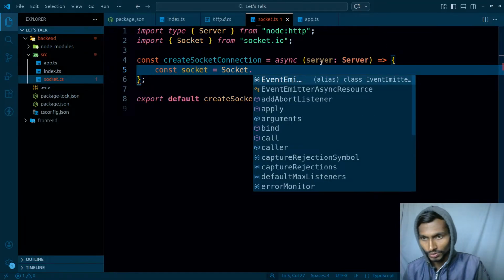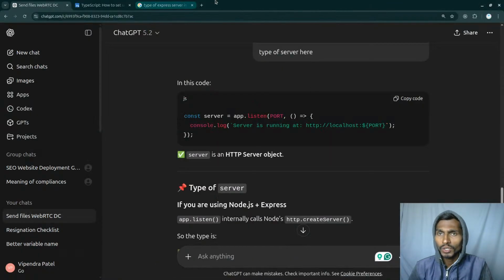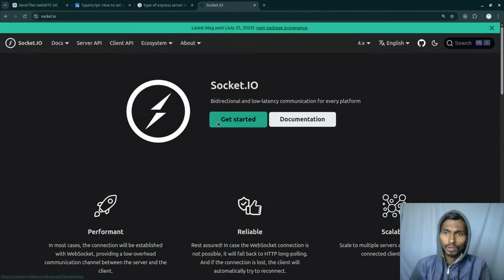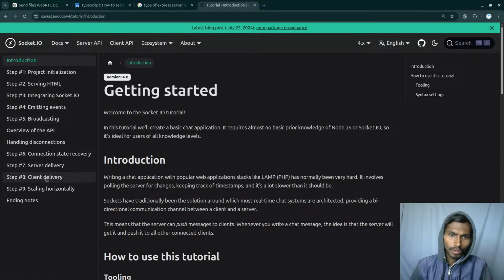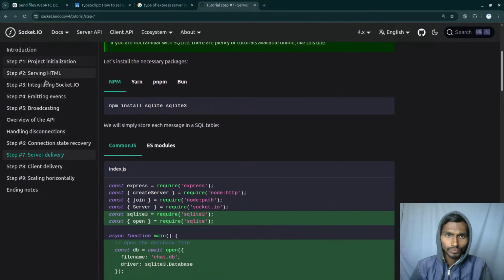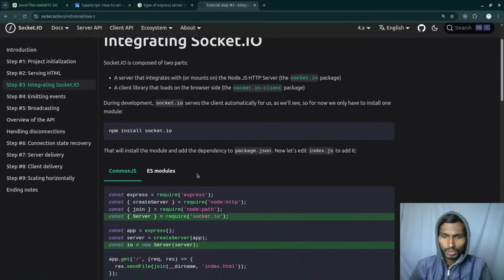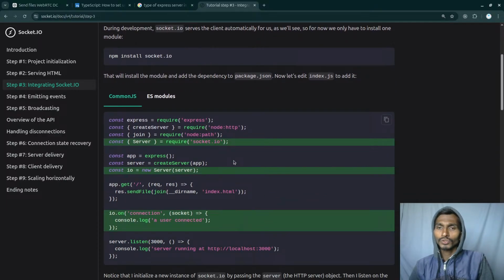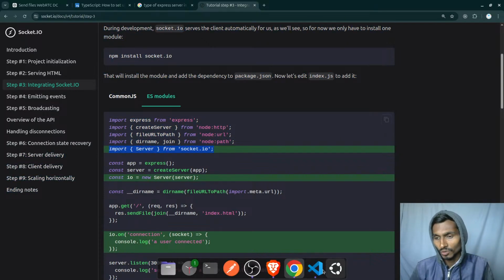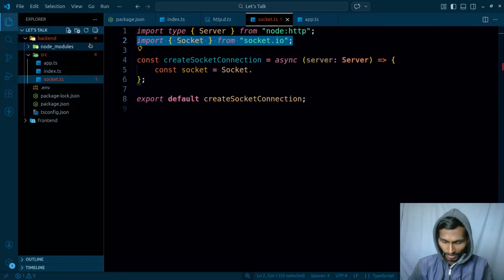How do we create the connection in socket.io? Let's go to socket.io website. Socket.io. Here we are. Server side delivery. What will I be doing? Not this one here. Integrating socket.io, and how do we integrate it? First of all, we get the server. Again, we are talking about the ES modules over here. So I will be getting the server. As soon as I got the server, so new server. Let's simply copy and paste this stuff. Let's not copy and paste. Get the things done on our own as well.